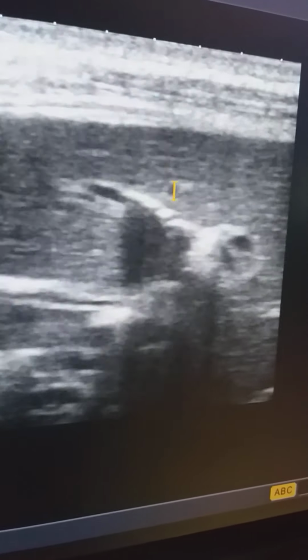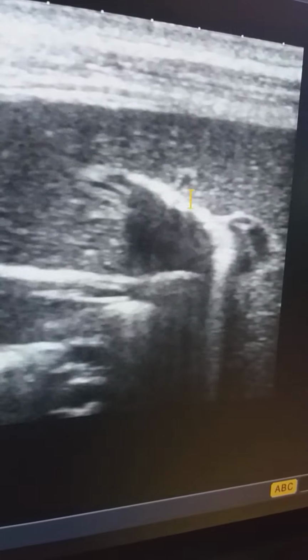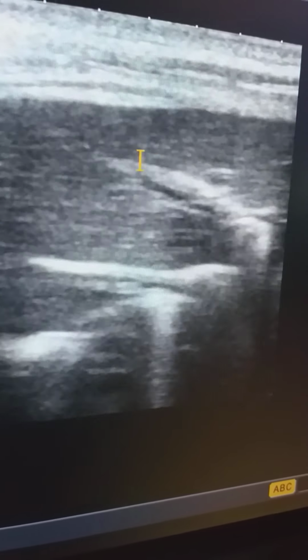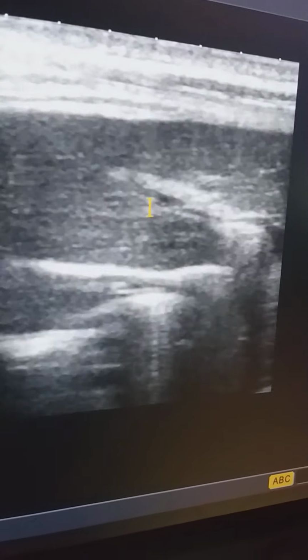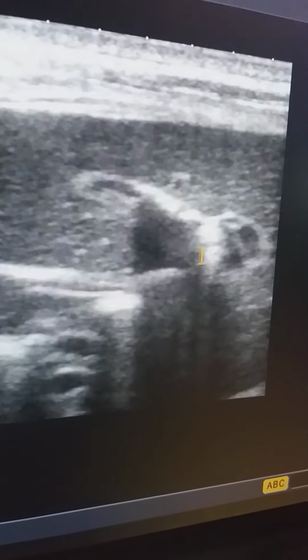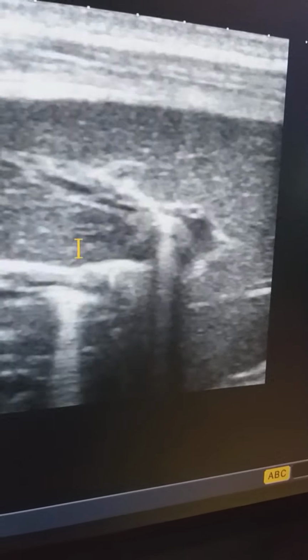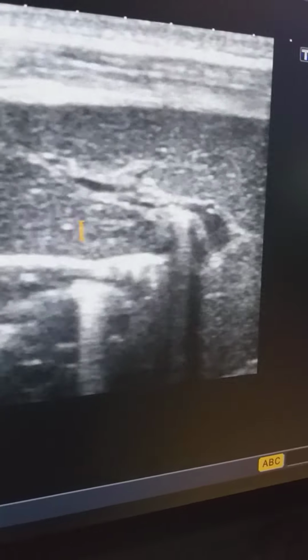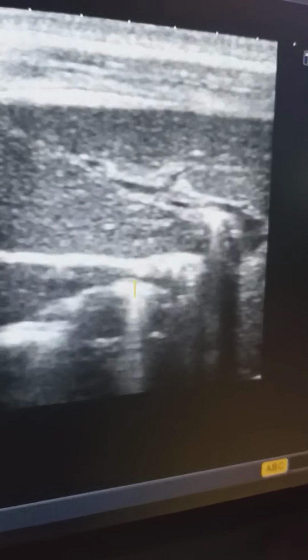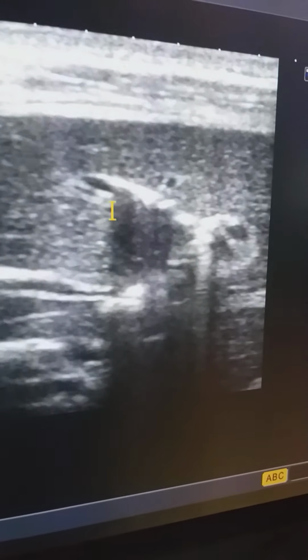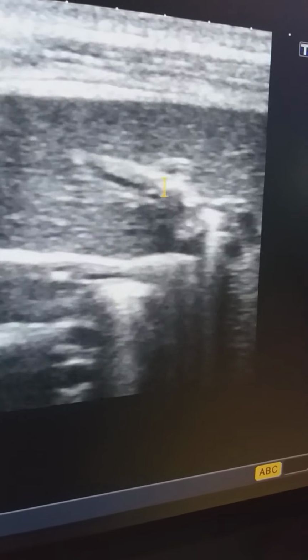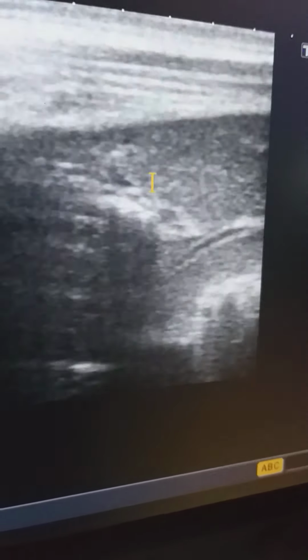Here you can see that this is another echogenic foci with posterior shadowing and comet-tail appearance. So this is the air in the intrahepatic biliary channel, called pneumobilia.